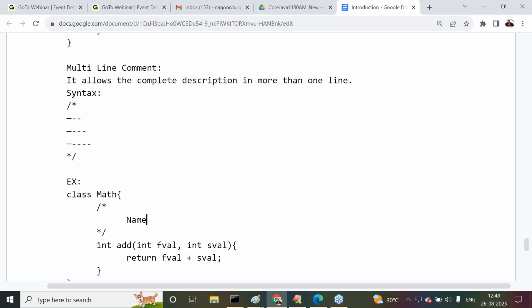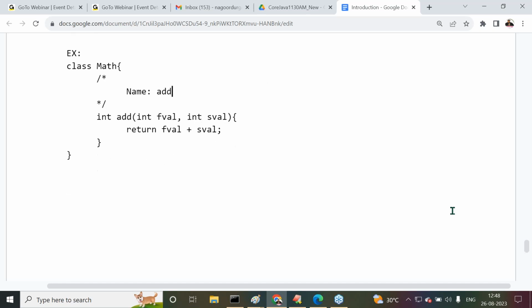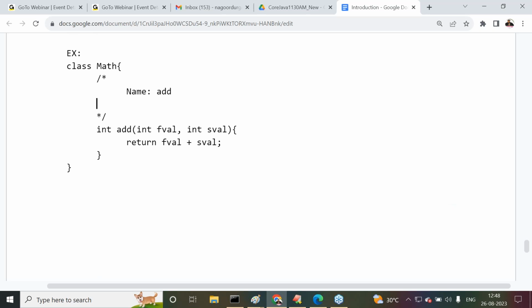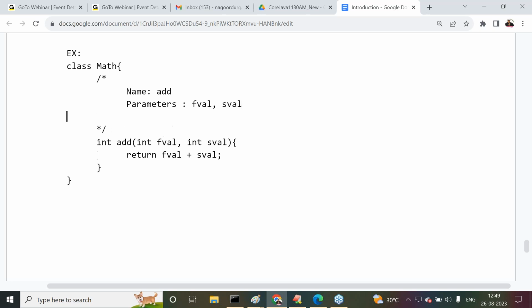Method name is add. Next, arguments, that means parameters: fval, comma, sval. What is the next one? Return type for this particular method is what?